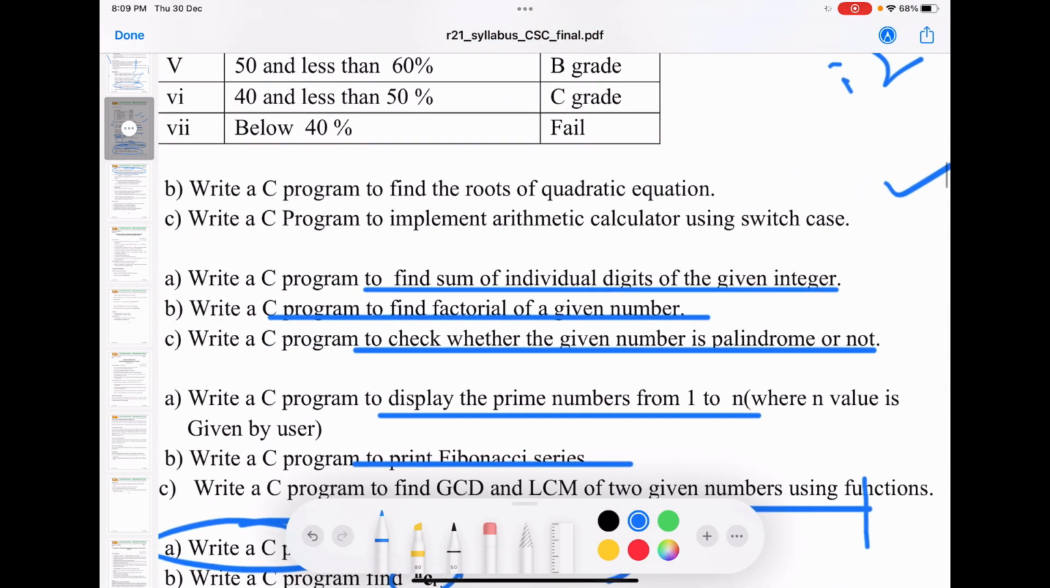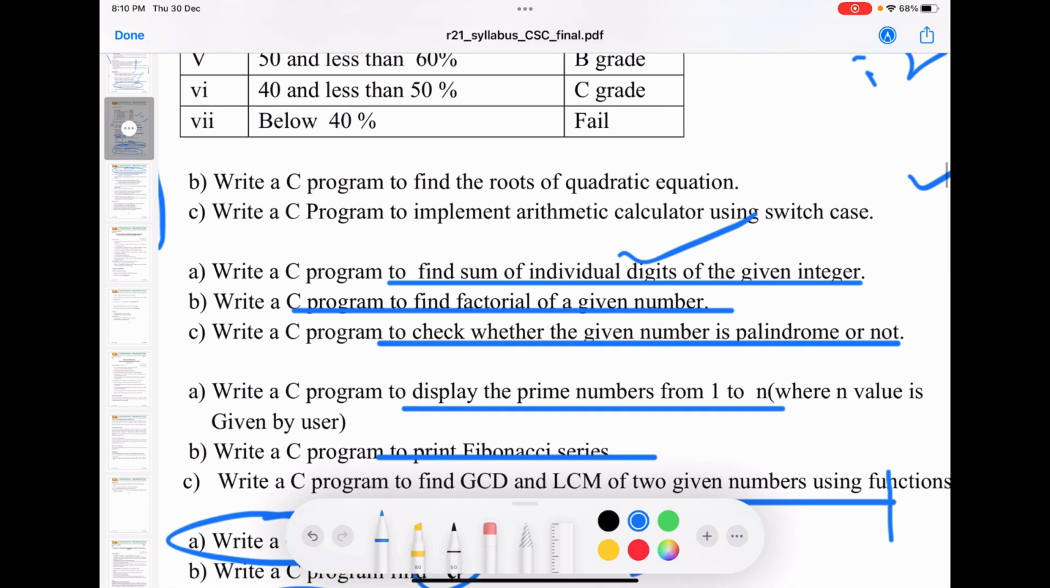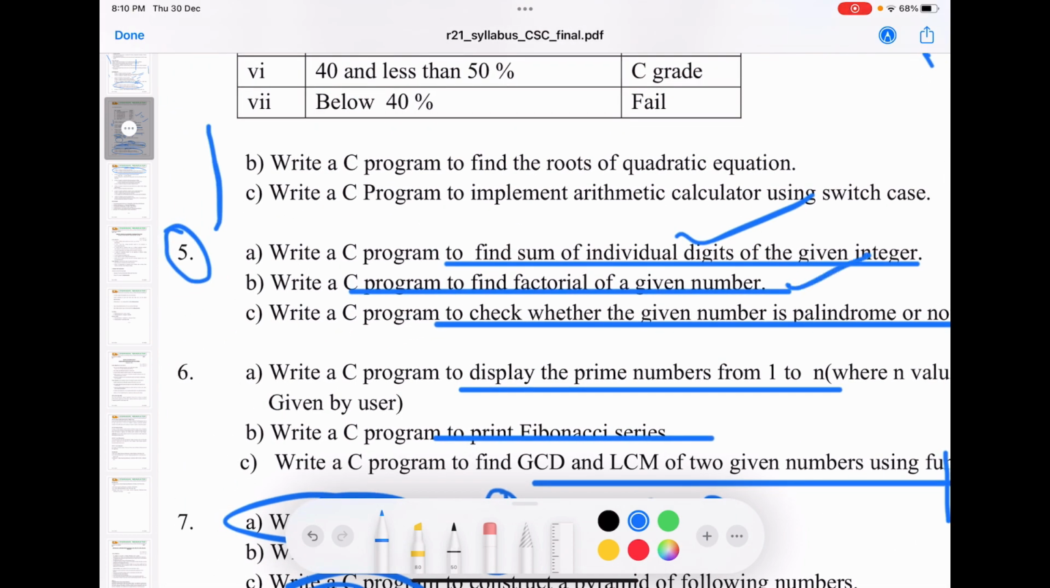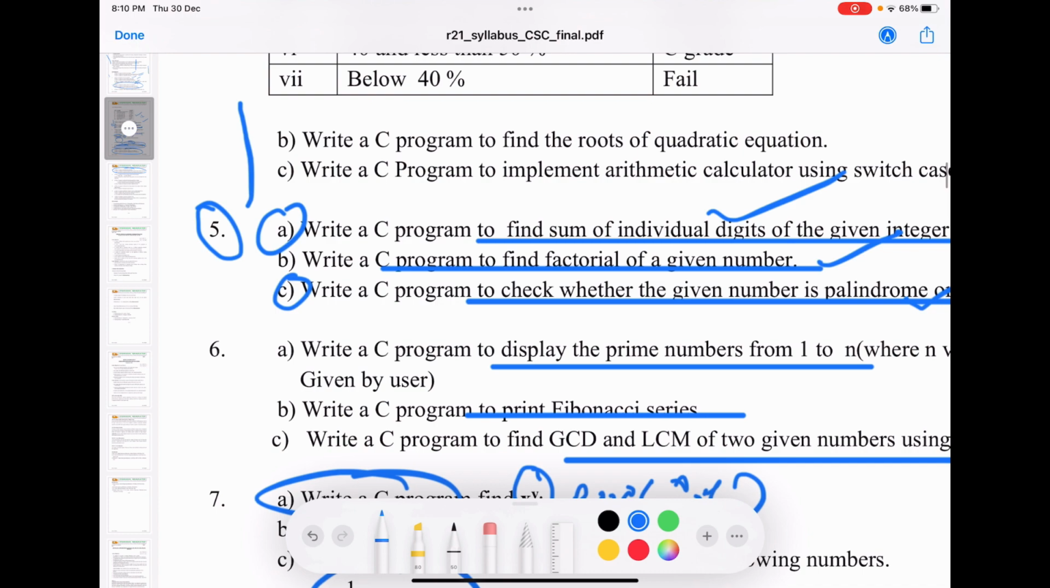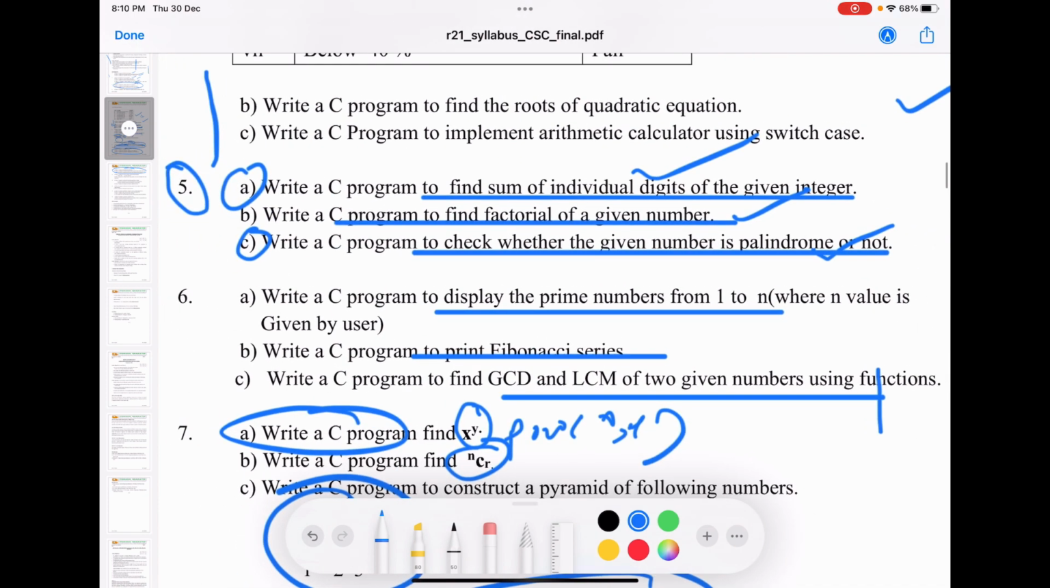Write a C program to find the individual digits of a number. This can be done using while loop, and this can also be done using for loop. I'll do it using while loop, not now. Find the factorial of a number. I just did it. Write a C program to check whether the number is palindrome or not. This can also be done by while loop. Let's do it here. So while is very simple. Sometimes it's better to go for while loop, and both 5a and 5c will be done using while loop by me. Now the sixth program, we'll do this one for this video.